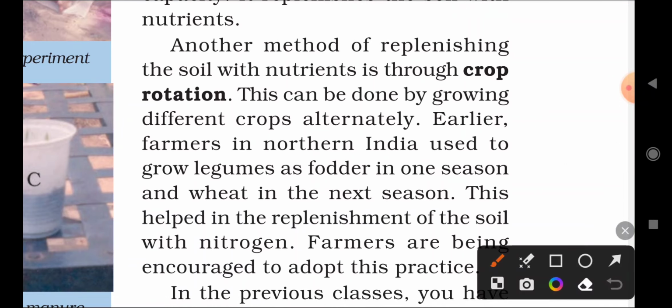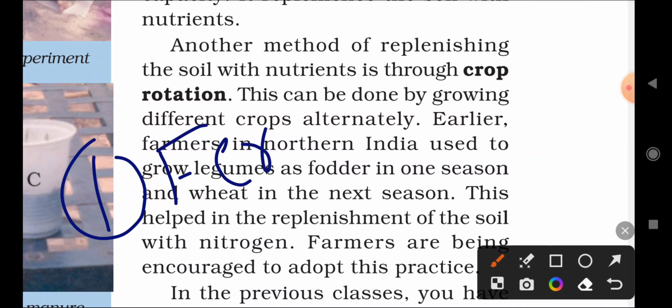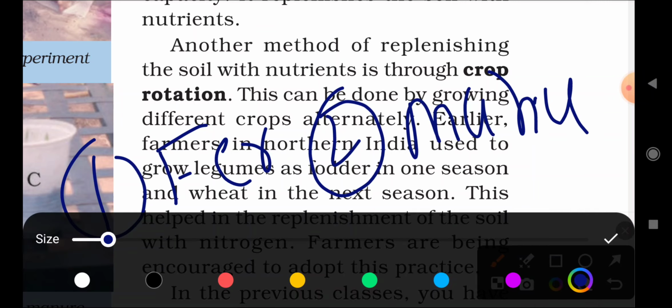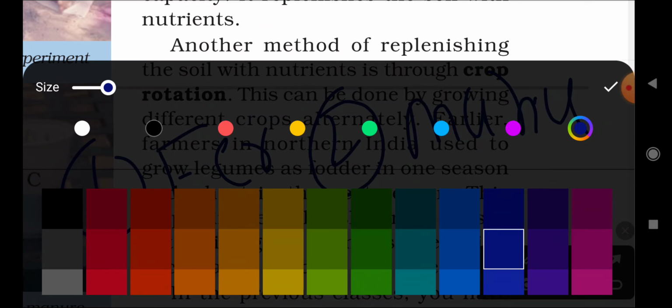So two methods are there to replenish the soil, or replenish the nutrients. Okay, one is adding fertilizers, correct? And the second one is what? Adding manure.